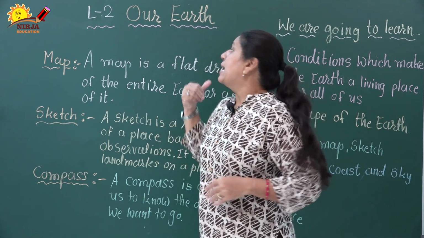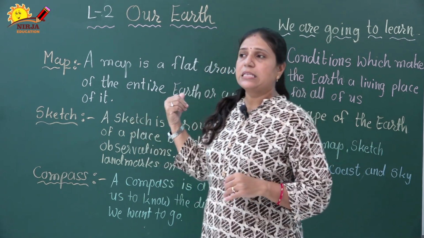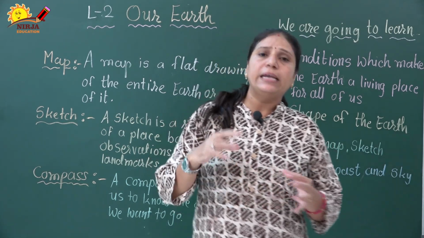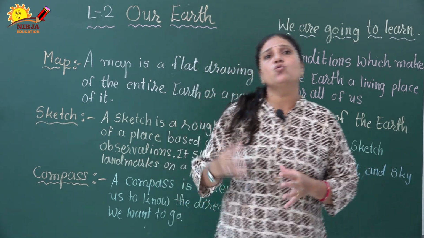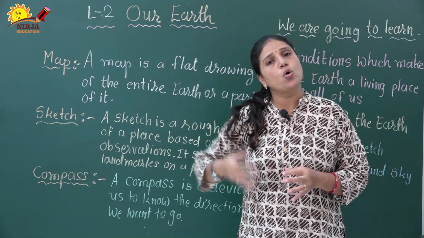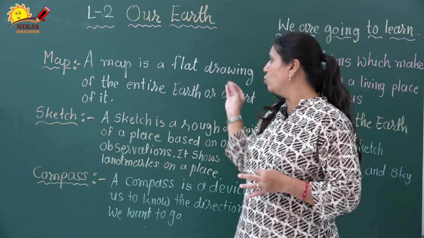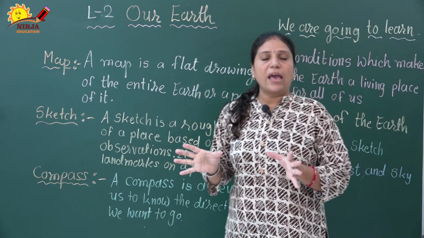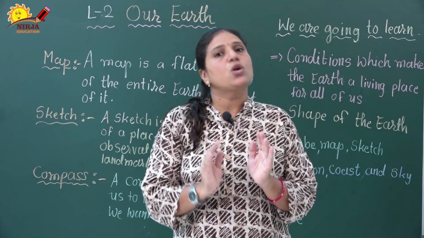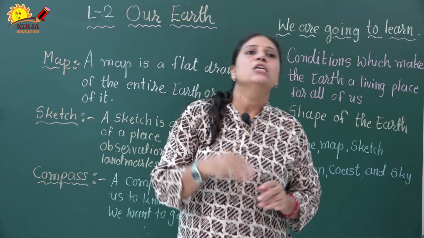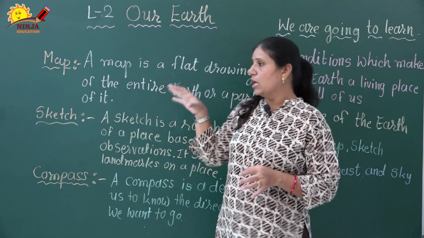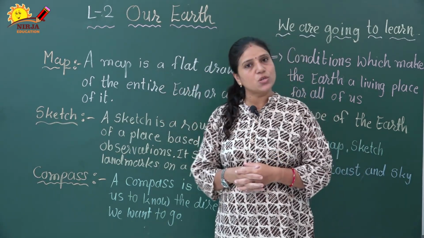So in a map we can know everything in detail about the Earth's surface or a part of it. So maps are drawn to solve this problem of the globe's limitations, right students?